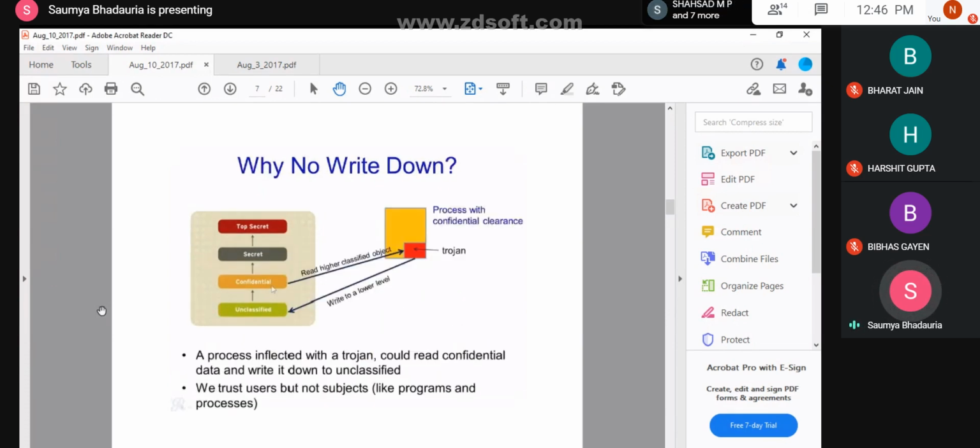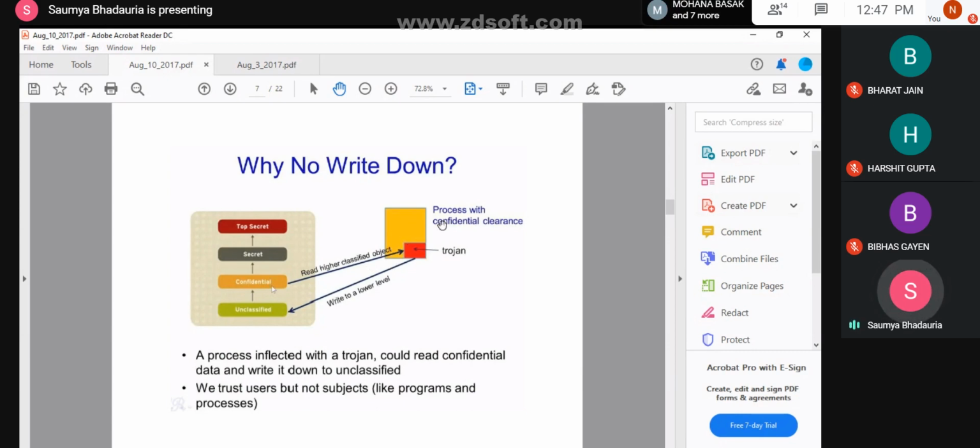Now, moving forward, this would tell you the example of what I was saying. At the confidential level, let's say this is a process which needs to be present. So this would read the higher classified object. The process or the file is present at this location, so this confidential file is reading an object which is classified at a higher level.